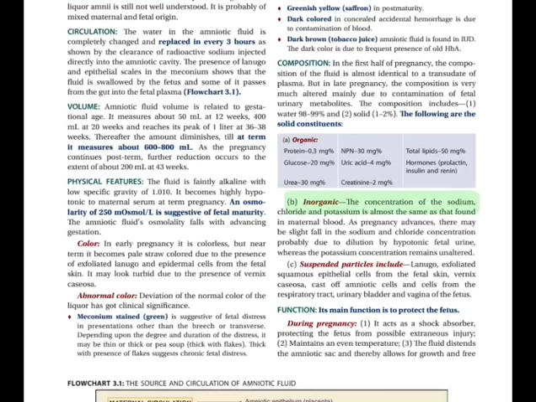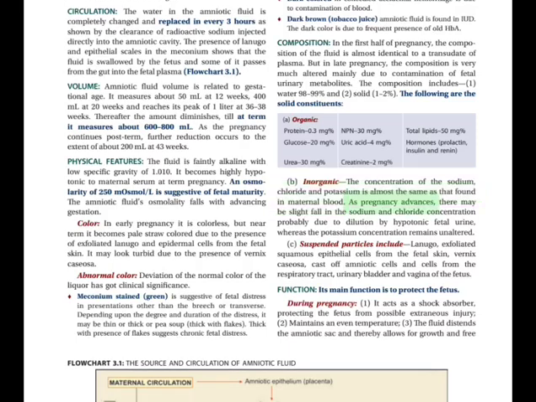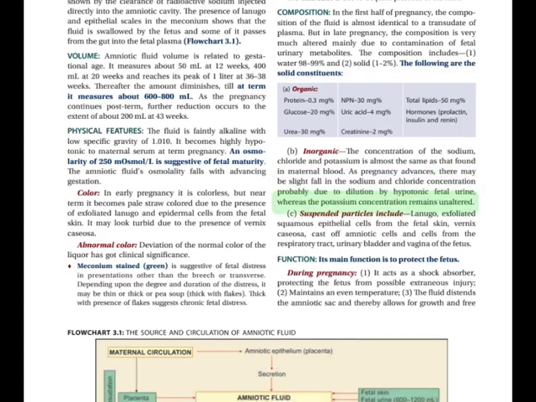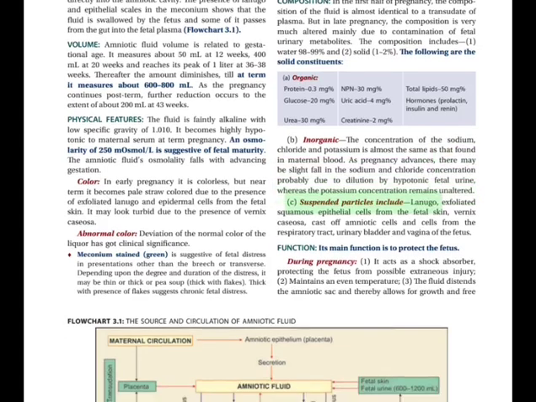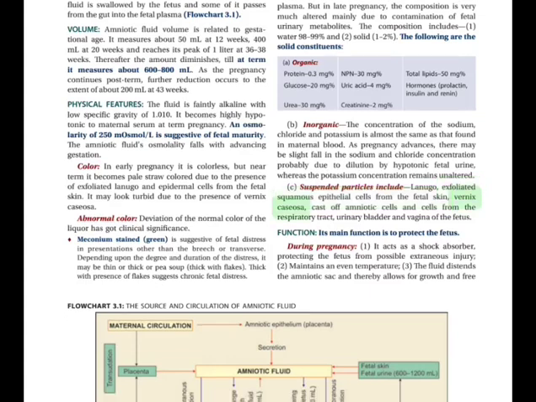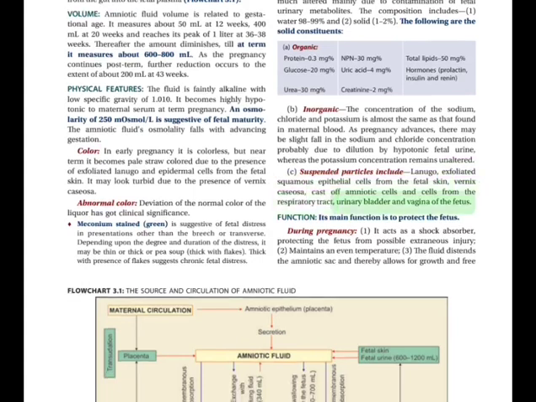B. Inorganic. The concentration of the sodium, chloride and potassium is almost the same as that found in maternal blood. As pregnancy advances, there may be slight fall in the sodium and chloride concentration probably due to dilution by hypotonic fetal urine, whereas the potassium concentration remains unaltered. C. Suspended particles include lanugo, exfoliated squamous epithelial cells from the fetal skin, vernix caseosa, cast off amniotic cells and cells from the respiratory tract, urinary bladder and vagina of the fetus.